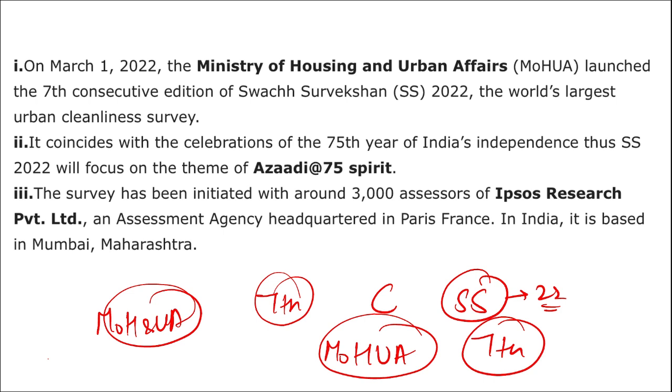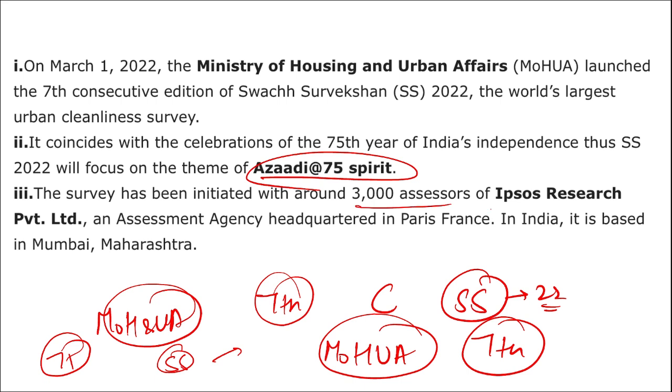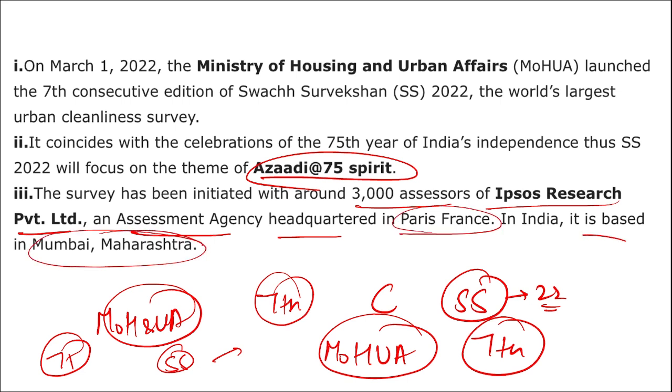It coincides with the celebration of the 75th year of independence. Thus, Swachh Sarvekshan 2022 will focus on the theme of Azadi ka Amrit Mahotsav spirit. The survey has been initiated with around 3,000 assessors of IPSOS Research Private Limited, an assessment agency headquartered in Paris, France. In India, it is based in Mumbai, Maharashtra.